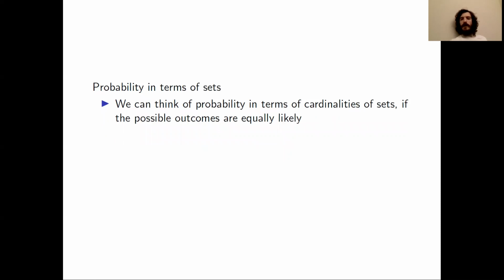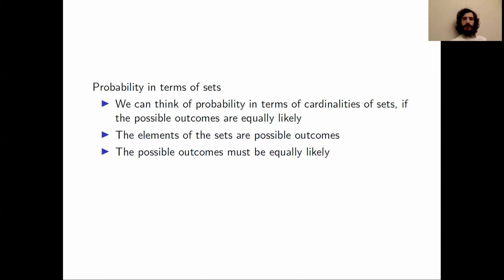So today, like I said earlier, we're going to think about probability in terms of sets, specifically in terms of the cardinalities of sets. But for this to work, we're going to require that all possible outcomes are equally likely. In these sets that we'll look at, the elements will be possible outcomes. And I just want to emphasize again, in order for these definitions to work with sets, we must require that the possible outcomes are equally likely.